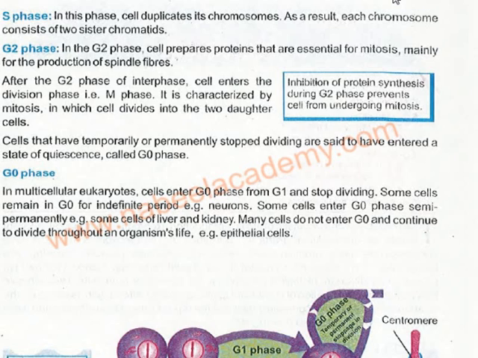And some of the cells of the liver and kidneys also enter into the G naught phase, which means that they are not dividing. Many cells do not enter the G naught phase and they continue dividing. For example, epithelial cells, for example, our skin, which keeps on dividing all the time. And the hair and the skin do not enter the G naught phase and they keep on dividing.